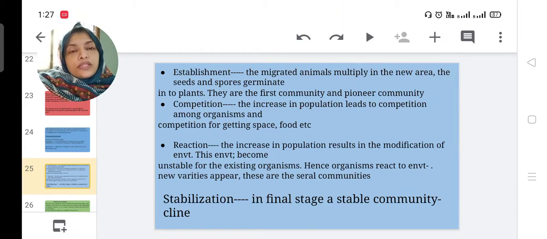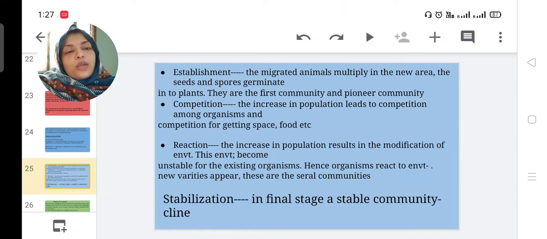If in certain places any birds or animals are increasing in more number, and the old species cannot be accommodated at that place, here reaction will arise and a new variety will appear. These are called seral communities. Then stabilization is the final stage of community climax.